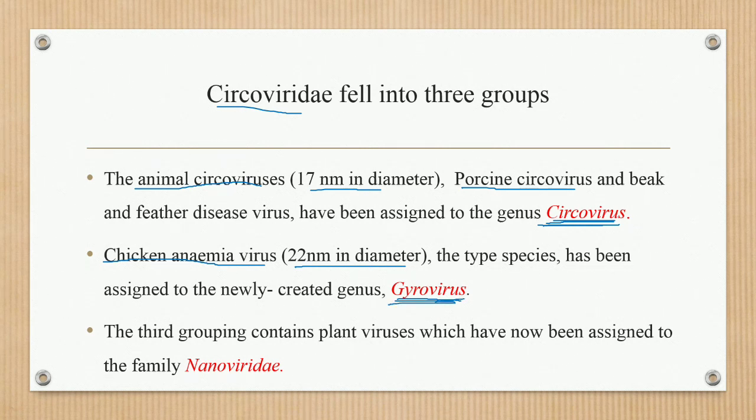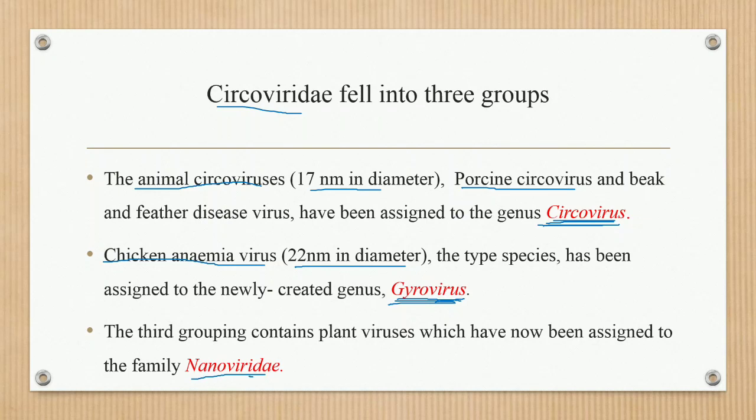This is the newly assigned group in the Circoviridae family. The diameter of the chicken anemia virus is 22 nanometers.